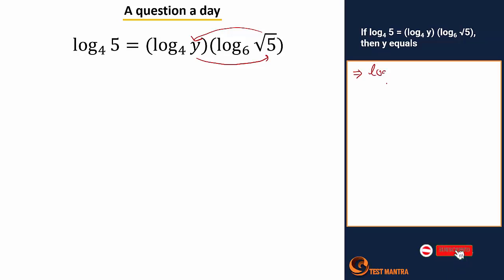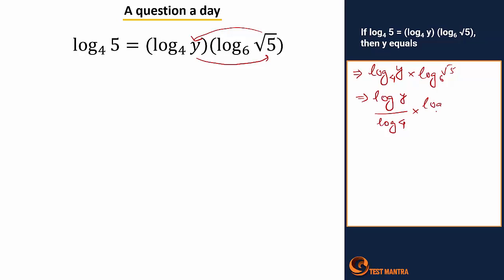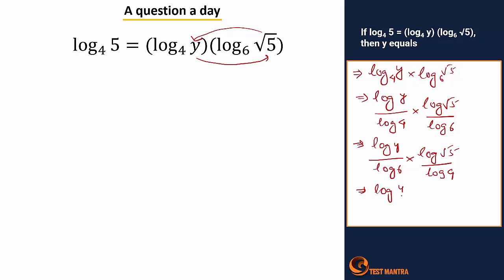So here it's given log y to the base 4 into log root 5 to the base 6 can also be written as log y by log 4 into log root 5 by log 6, right, which in turn can be written as log y by log 6 into log root 5 by log 4, and that should also represent log y to the base 6 into log root 5 to the base 4, right?